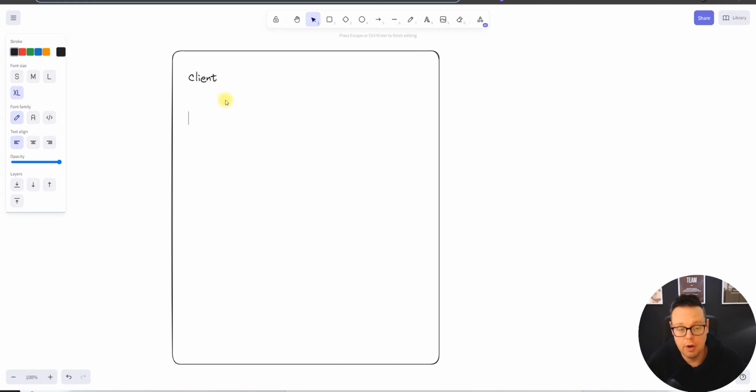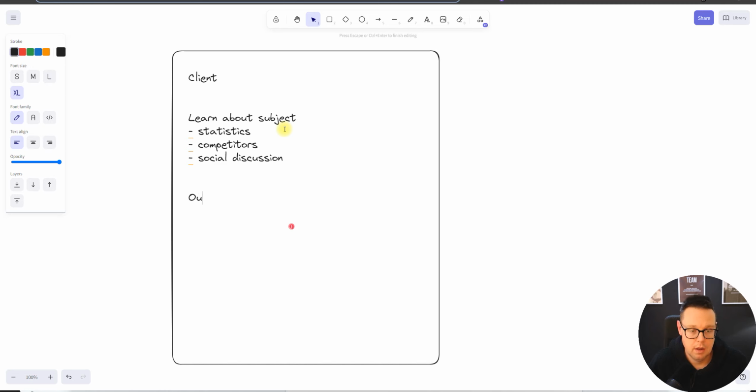Then next, a good copywriter would basically learn about the subject. After they understand the subject, and learning about the subject is broad, that can include things like finding statistics, checking out competitors, maybe even going into forums. What are people talking about? What are people chatting about on YouTube, Facebook, kind of social, find out what the social discussion is, right? And then they would start writing an article outline, most likely, to just create a rough draft of what should be in my article.